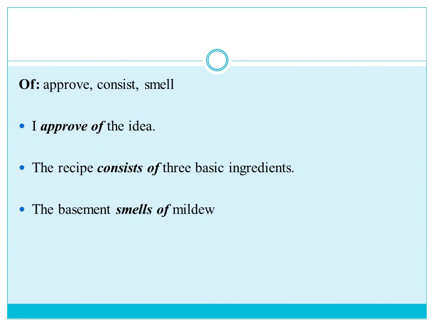The preposition of is used with approve, consist, and smell. Let's see the examples. I approve of the idea. Approve of. The recipe consists of 3 basic ingredients. So the preposition of is used with consist. The recipe consists of. The basement smells of mildew.